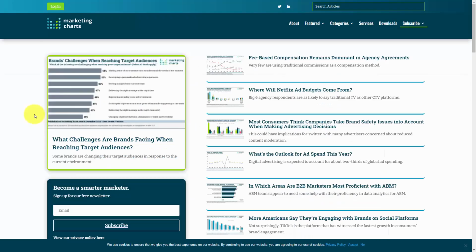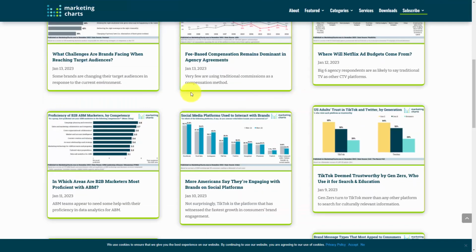A similar site where you can gain this kind of information as well as be provided a visual chart is going to be the website marketingcharts.com. And again, depending on your topic, you will be able to find updated information that you can use in your sales presentation along with the visual chart to make the point inside of your content.